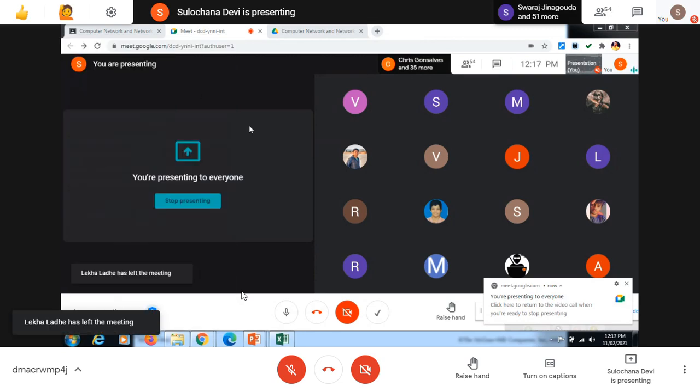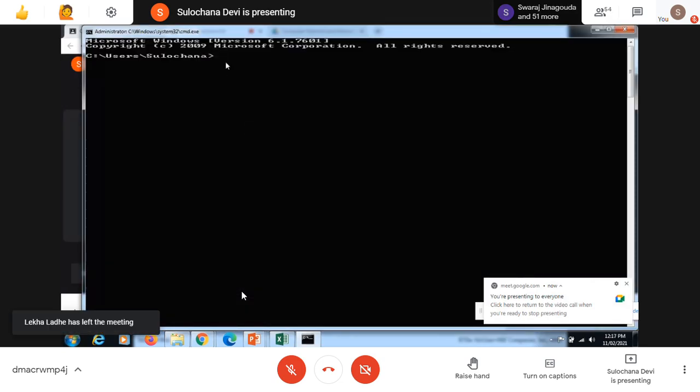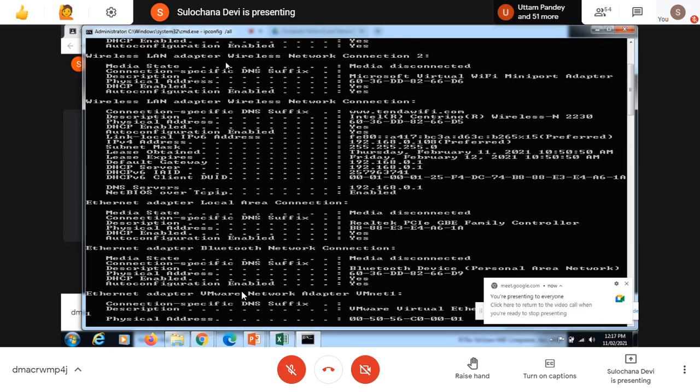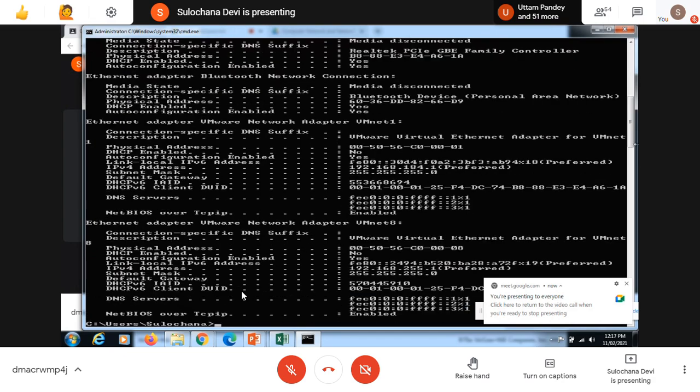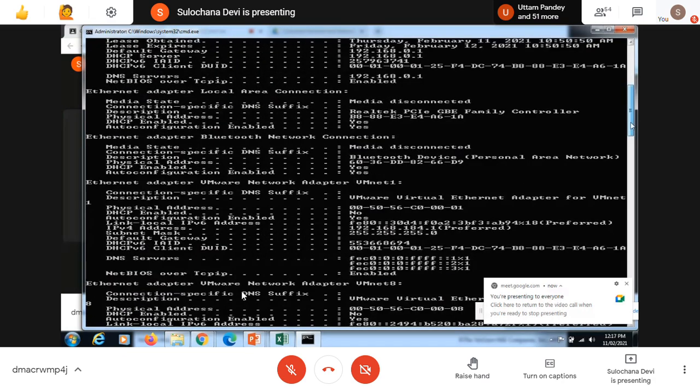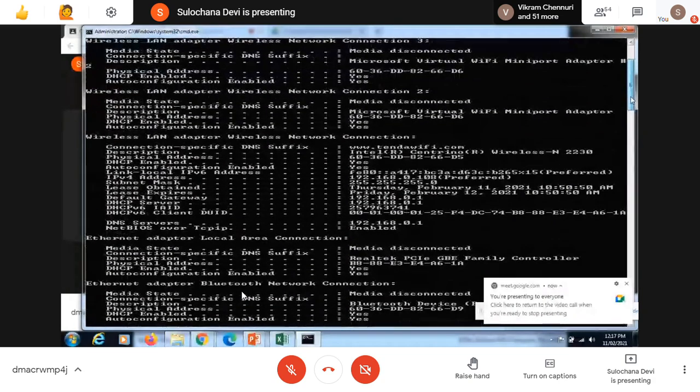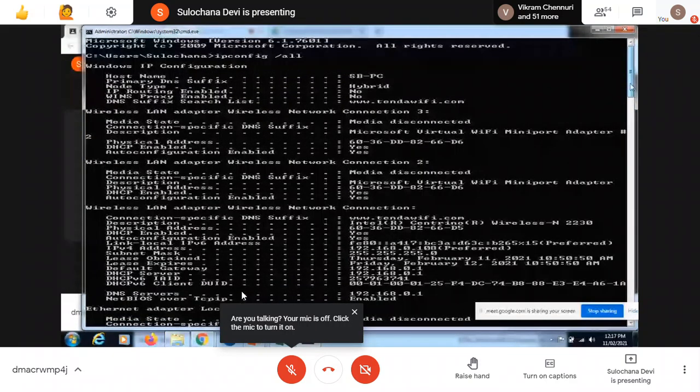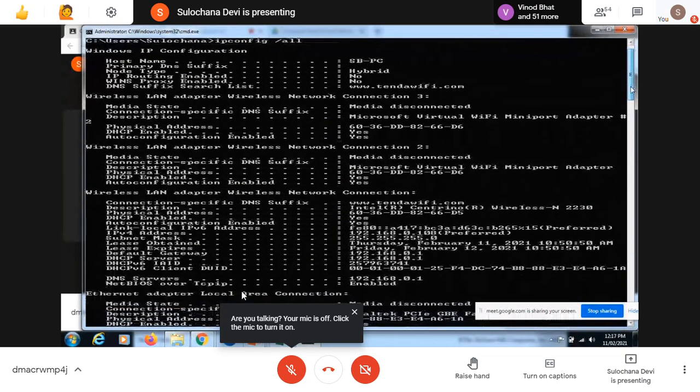So in the command prompt, if I give the command ipconfig -all, see here. Are you able to see my command prompt now? Yes, ma'am. Now you see here, this is showing all the configuration.